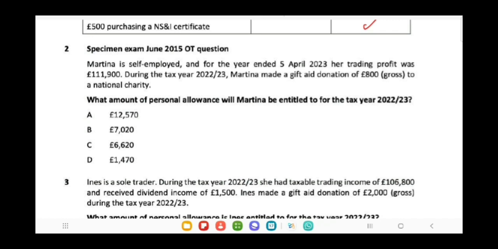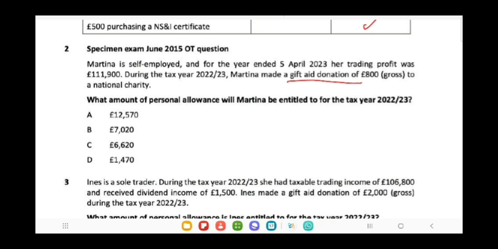Remember one thing: for the adjustment of personal allowance, you need to calculate adjusted net income. And how to calculate adjusted net income? The rule is, from net income, you have to subtract the gross gift aid donation and gross personal pension contributions. Here we have been given the gift aid donation.